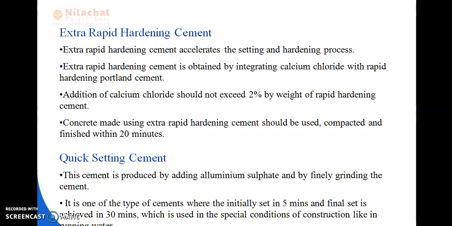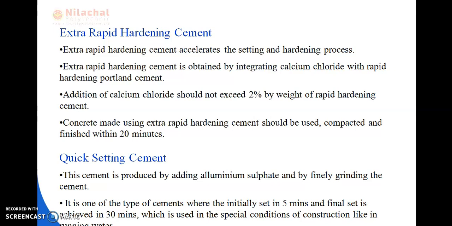Okay, next is concrete made using extra rapid hardening cement should be used, compacted and finished within 20 minutes. Okay, while the concrete is made, it should be used, compacted and finished within 20 minutes. Okay, in between 20 minutes we have to use it, compact it and finish it. So next is quick setting cement.